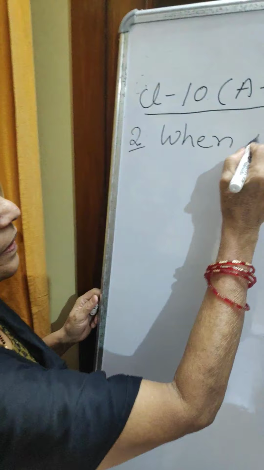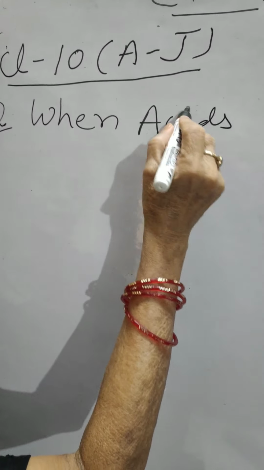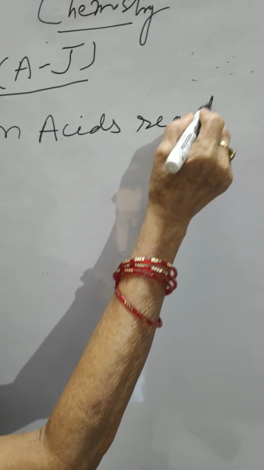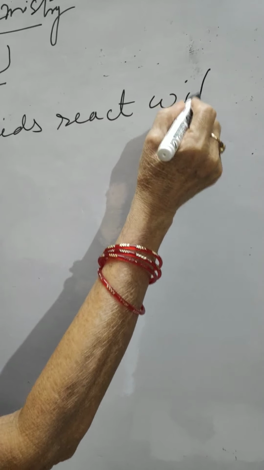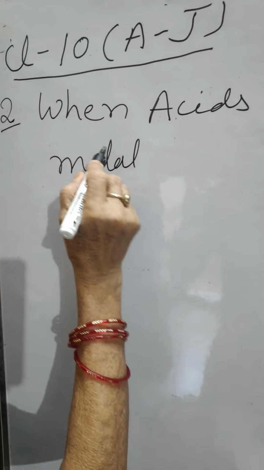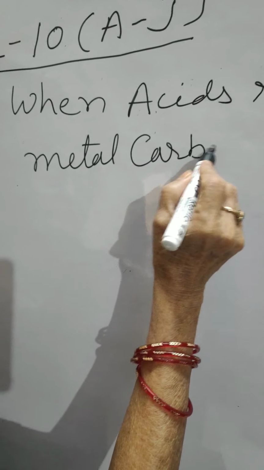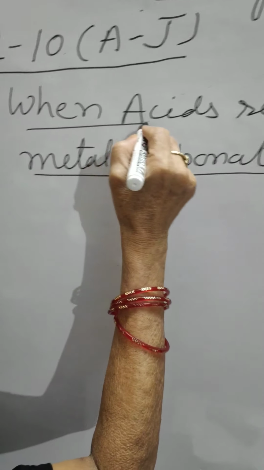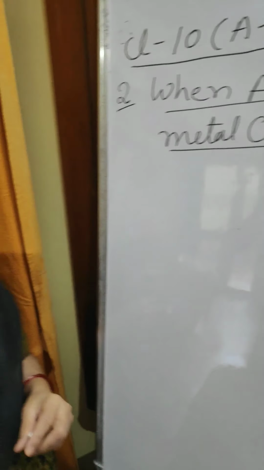Now the second reaction, when acid reacts with metal carbonate. Now what happens when acid reacts with metal carbonate? Metal carbonate, and you know the formula of the carbonate, CO3. Metal carbonate means sodium carbonate, calcium carbonate, like this.